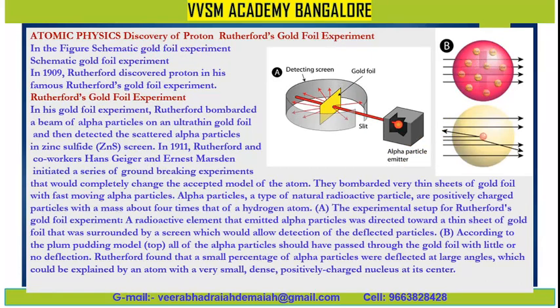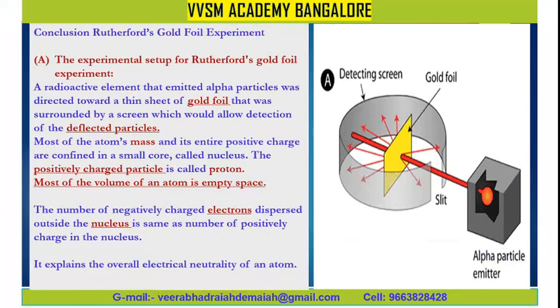In 1911, Rutherford and co-workers Hans Geiger and Ernest Marsden initiated a series of groundbreaking experiments. In the experimental setup, a radioactive element that emitted alpha particles was directed toward a thin sheet of gold foil. This yellow sheet is the thin sheet of gold foil, my dear friends.